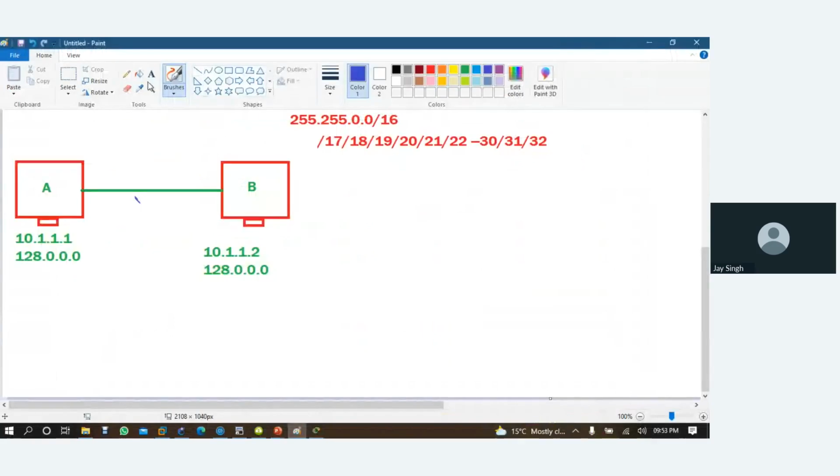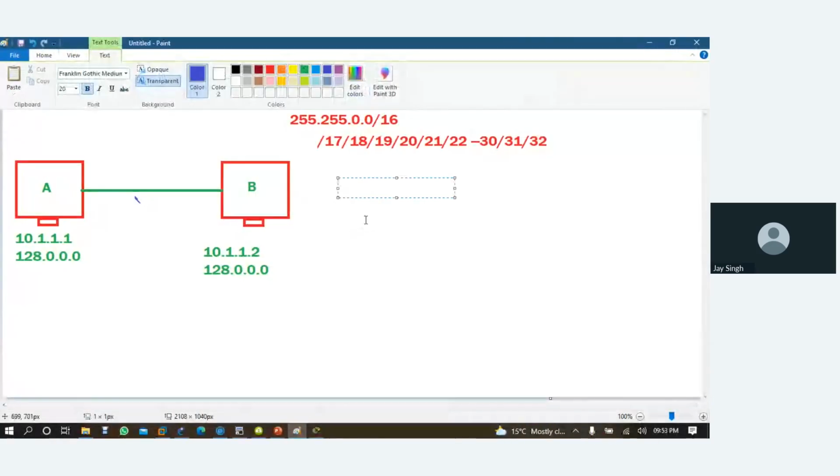In IPv4 the address values go from 0 to 255. If somebody writes an IP address like 300.10.100.270, this is an invalid IP address, a wrong IP address.